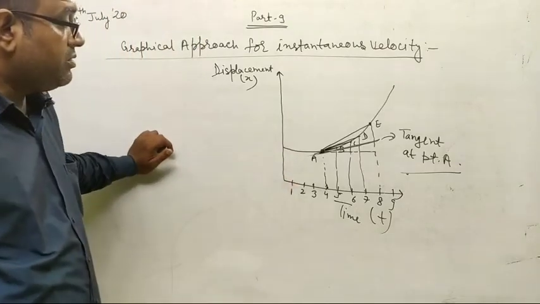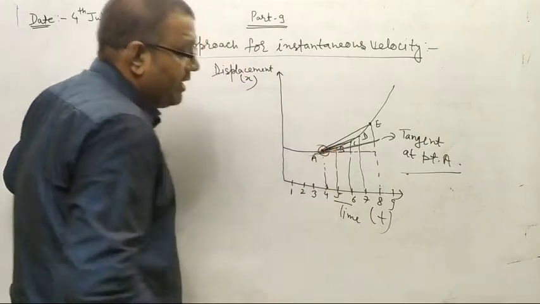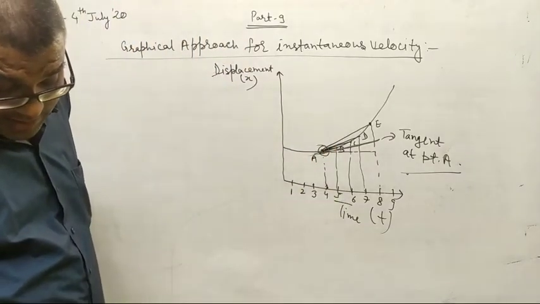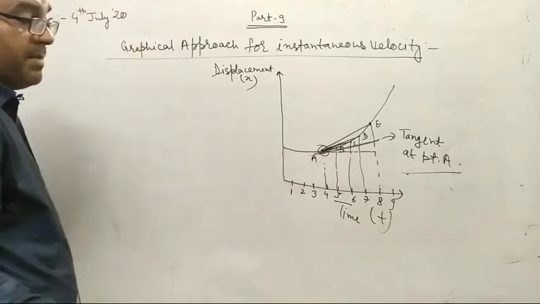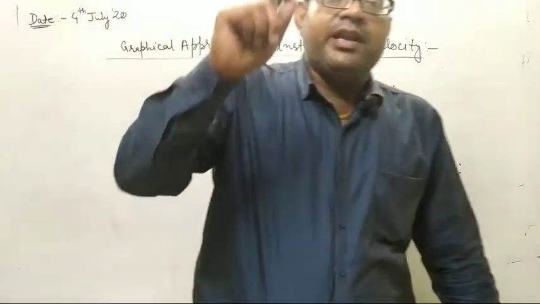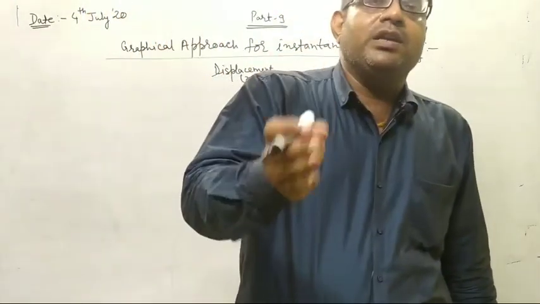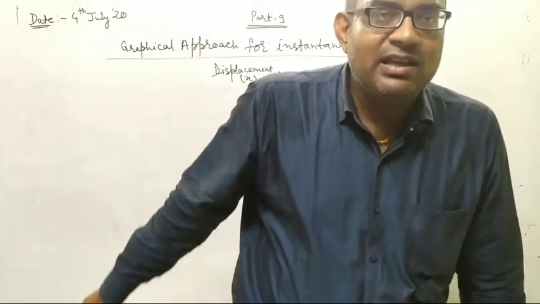When delta t tends to 0, the velocity at this particular instant of time is called instantaneous velocity. It means the slope of the tangent drawn at any point gives the instantaneous velocity at that point.